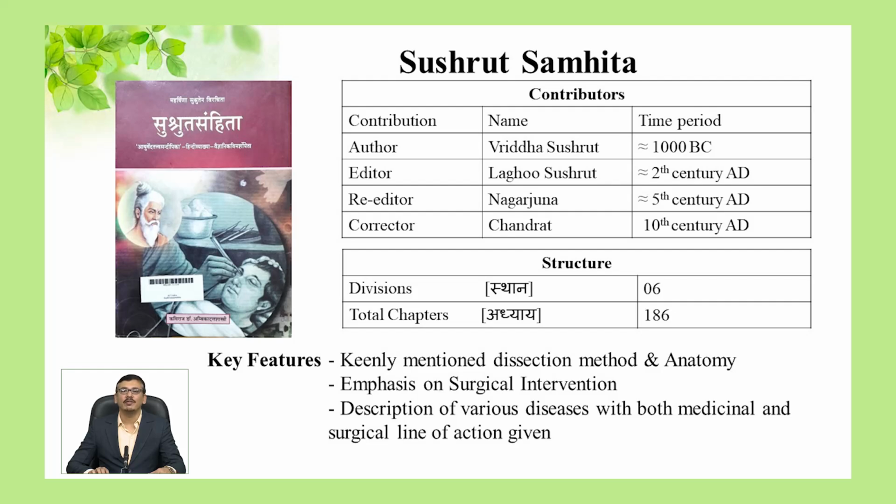As a great effort of all these contributors, we have Sushrut Samhita comprising 6 sthana divisions and 186 chapters. This book is the first of its kind to mention the method of body dissection and details of anatomical findings.